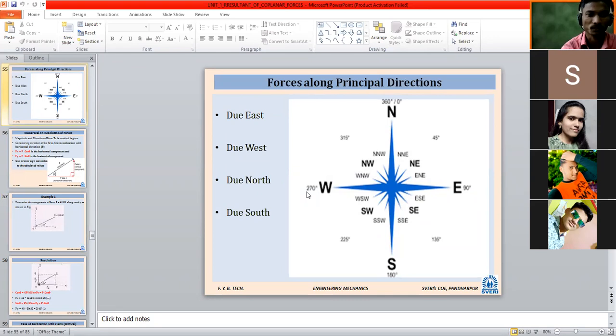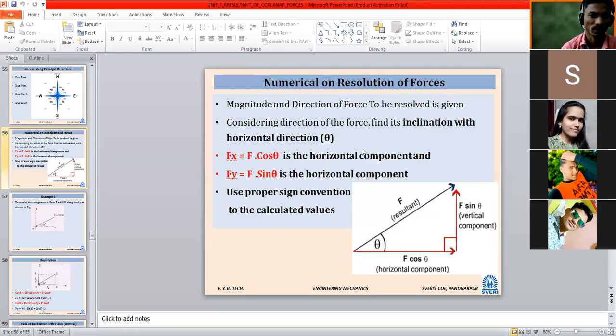Due means towards, or we can say along. If it is along north, we can say it is the positive y-axis. If it is along south, it is the negative y-axis, and so on. One more method: some directions may be shown only by direction, such as W, maybe NW. If the angle is not mentioned, we have to take it as 45. And one more method: where the angle is mentioned, while going from, suppose, north to east, the angle will be mentioned. Likewise we have seen problems.